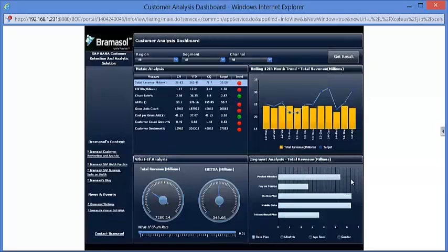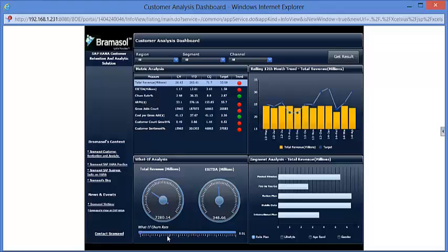Now it has already been identified that customer churn is a very important concern, because of which total revenue is coming down. The top level executives would now like to do a what if analysis, for which they can use the customer analysis dashboard. Here we can do a what if analysis. So this is the churn percentage or churn rate, and the total revenue and the EBITDA.